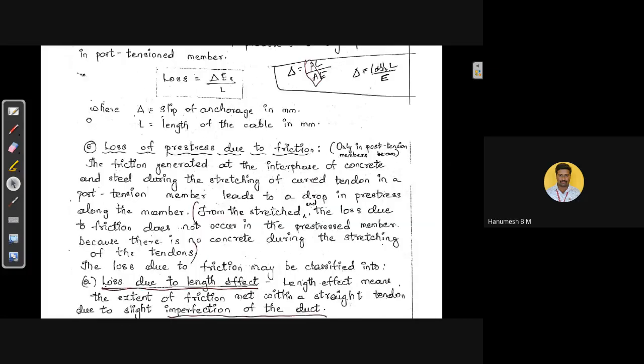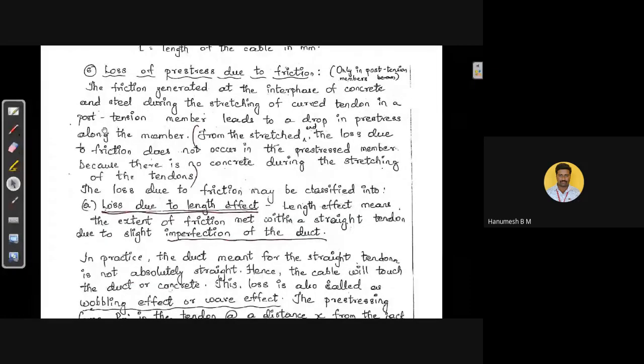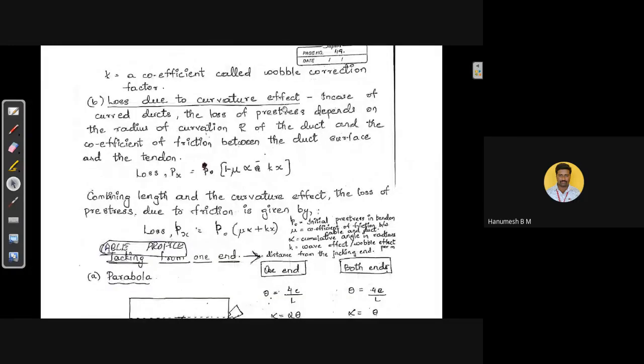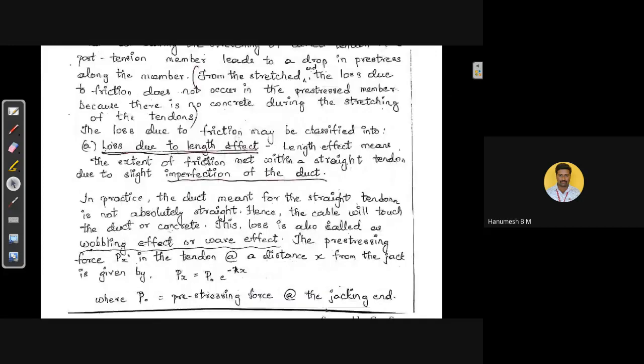Now coming to loss of pre-stress due to friction. Loss of pre-stress due to friction, we can classify into loss due to length effect and also loss due to curvature effect. Now first we shall go with the length effect.